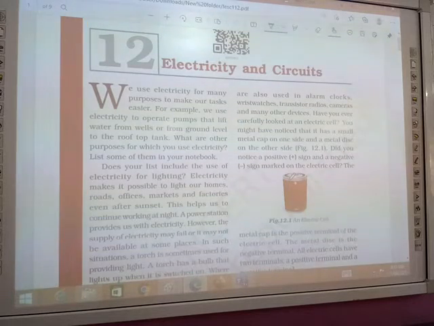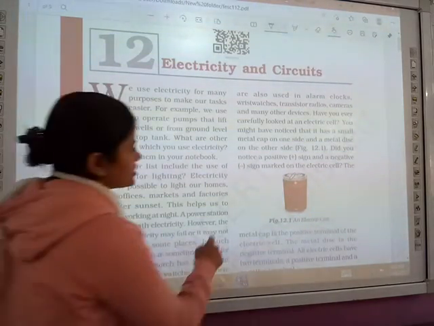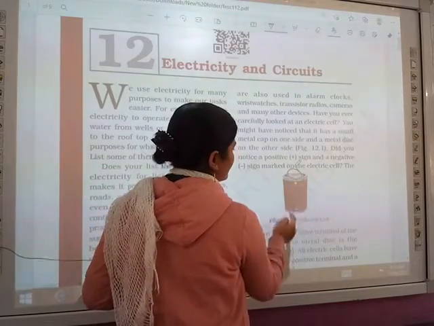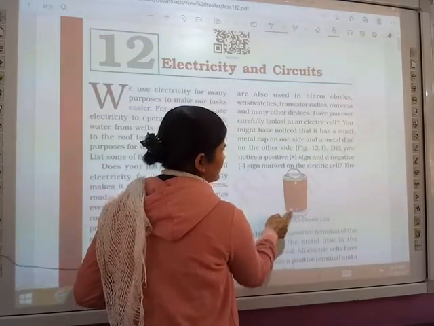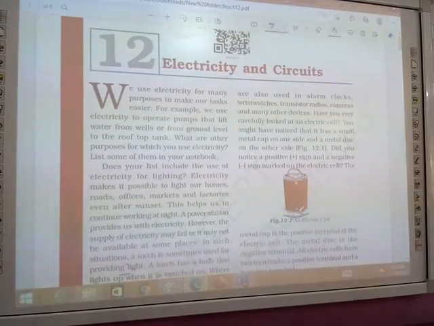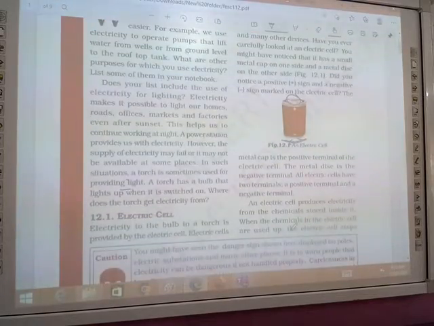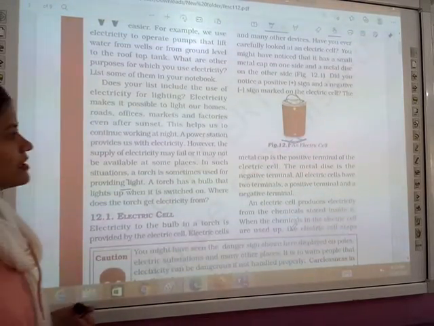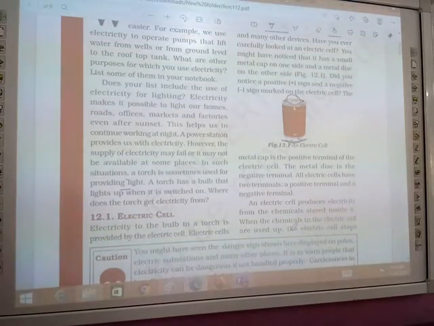So have you ever carefully looked at an electric cell? See figure 12.1. There is a figure of an electric cell. You might have noticed that it has a small metal cap on one side and a metal disc on the other side. The metal cap is the positive terminal. Did you notice the positive sign and negative sign marked on the electric cell? They are given in figure 12.1.